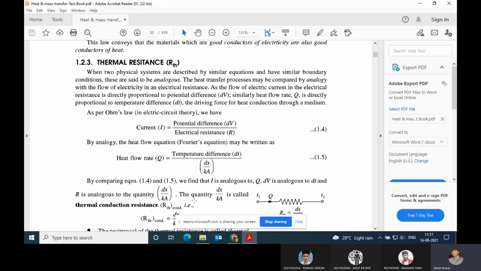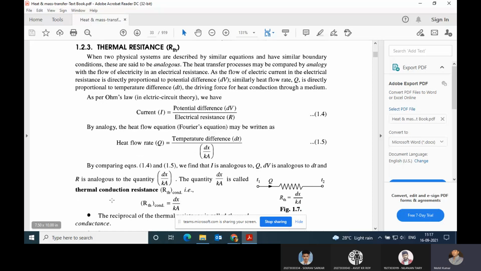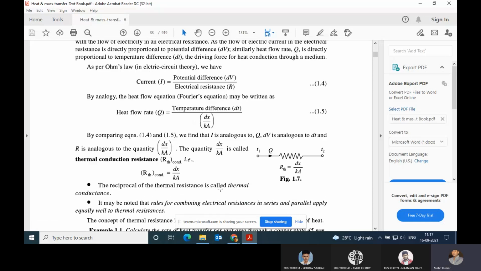This quantity dx by KA is called thermal conduction resistance. This is the thermal conduction resistance value, given by dx by KA.